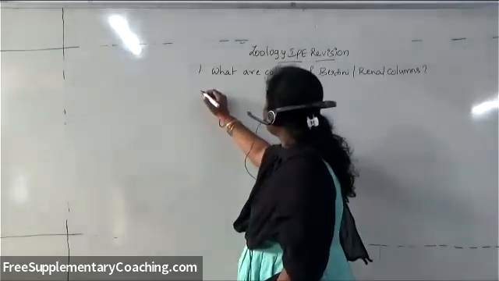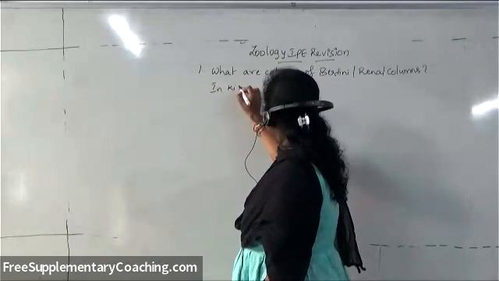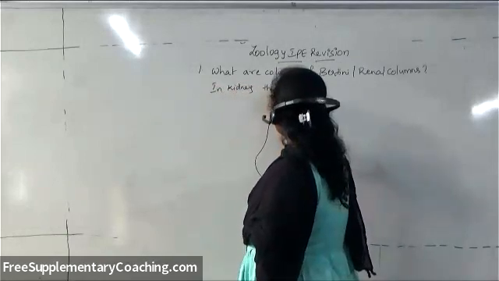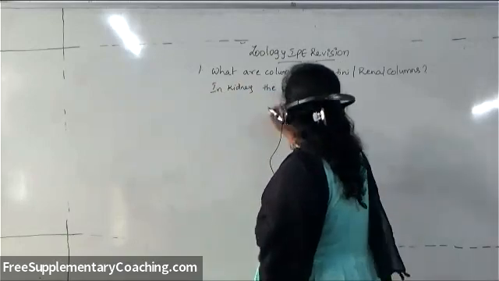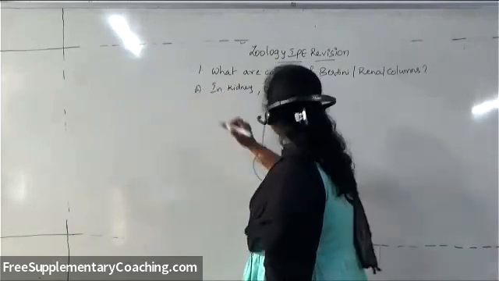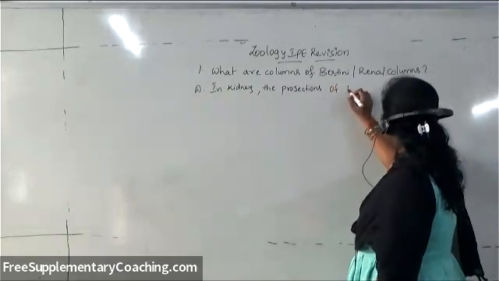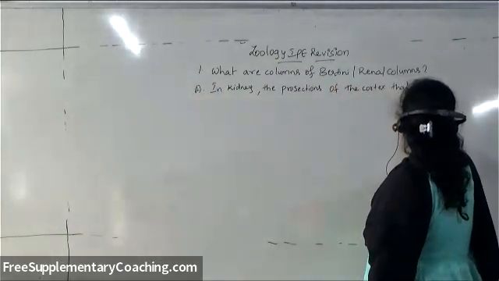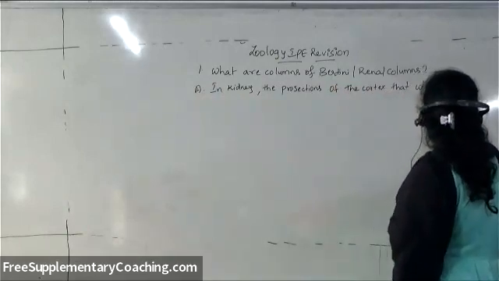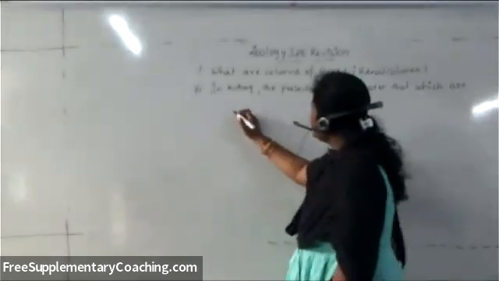In kidney, the projections of the cortex that are extending